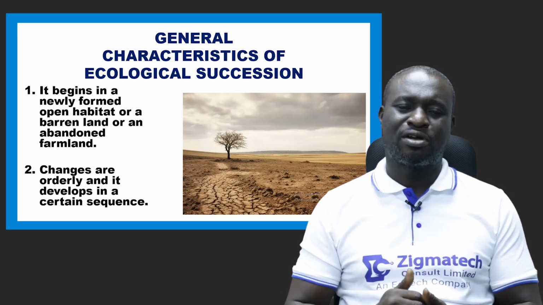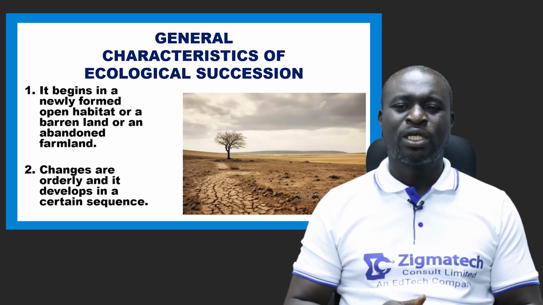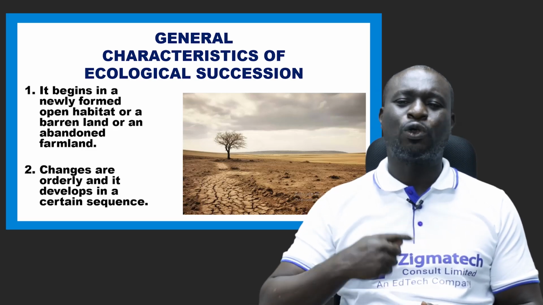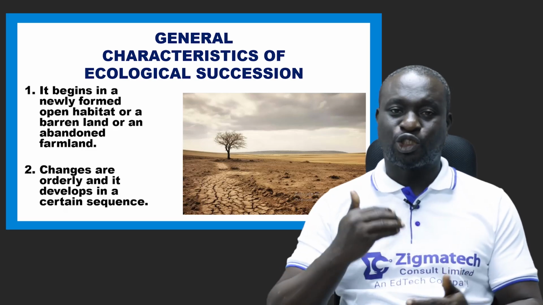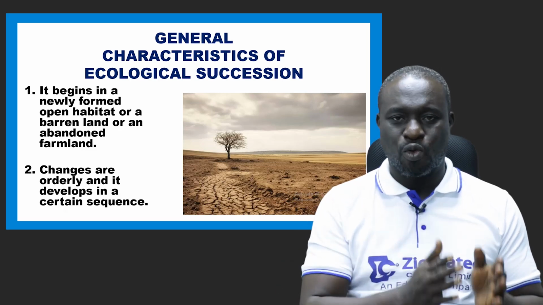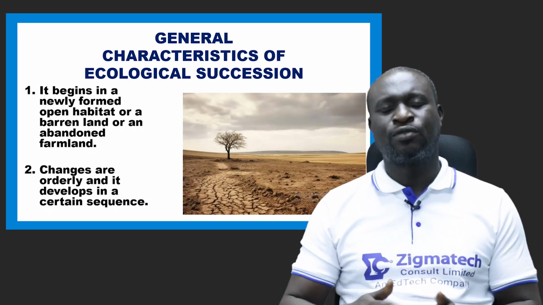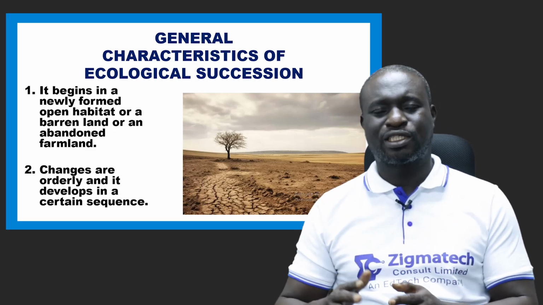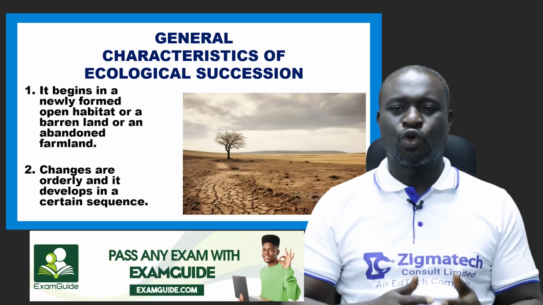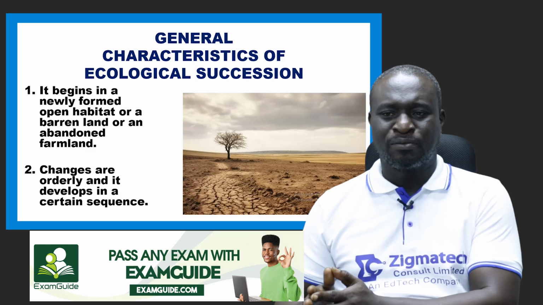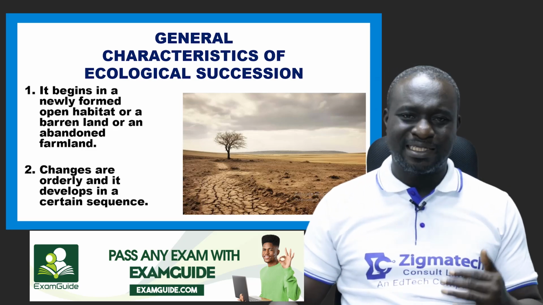Number two, general characteristics of ecological succession is that changes are orderly and it develops in a certain sequence. It moves from one stage to another stage, to another stage, till it gets to the climax stage. So the changes are orderly and it develops in a certain sequence.